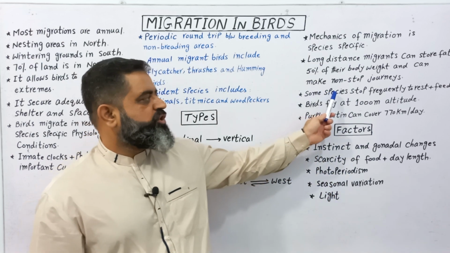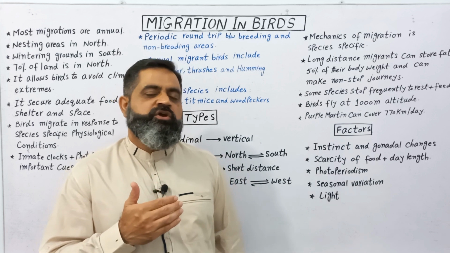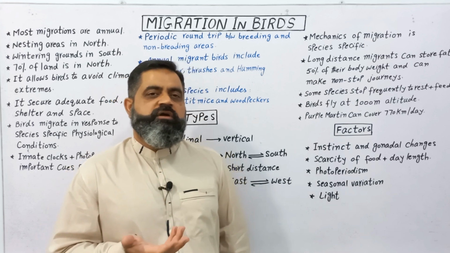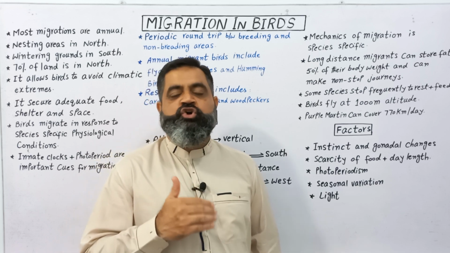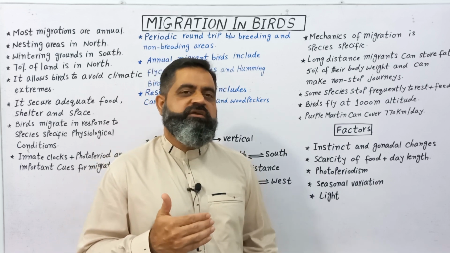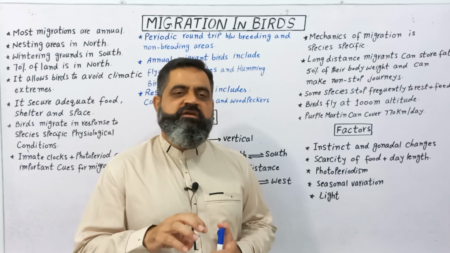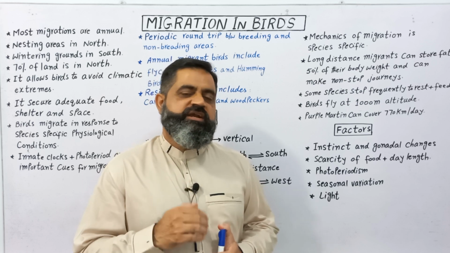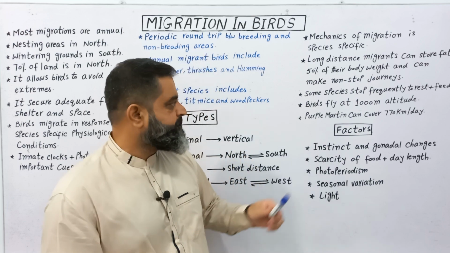Some species stop frequently to rest and feed. Some species are long-distance migrants, while some are short-distance migrants. They usually fly for some time, then take a break. They eat, sleep, rest, and then migrate again to their destination.